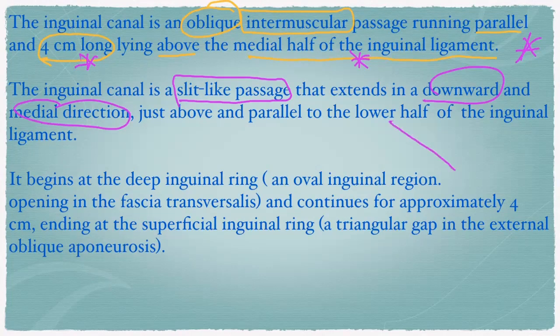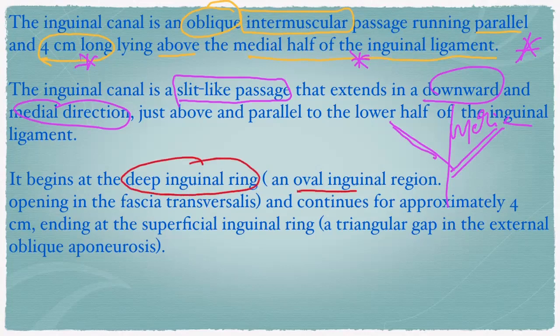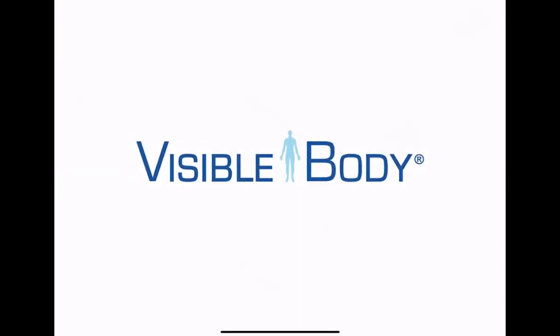That is between like this, downward and medial. If this is the median axis, just above and parallel to the lower half of the inguinal ligament. It begins at the deep inguinal ring, an oval inguinal region. I'll show you.